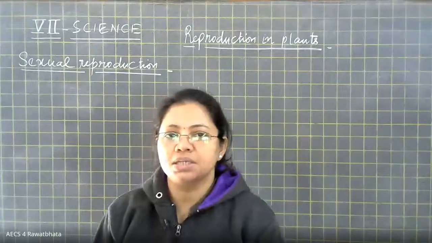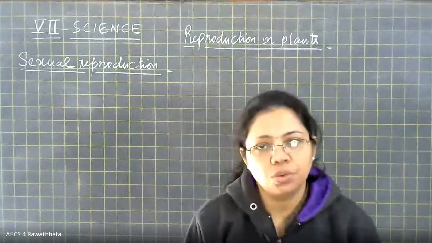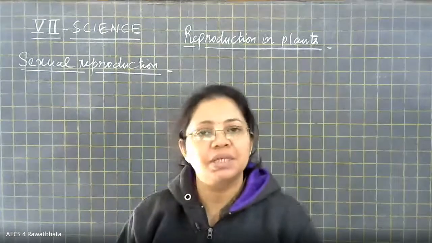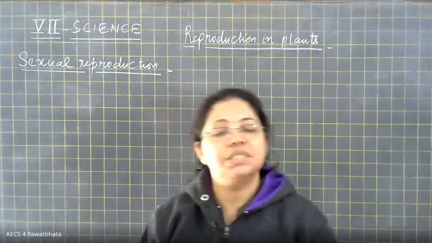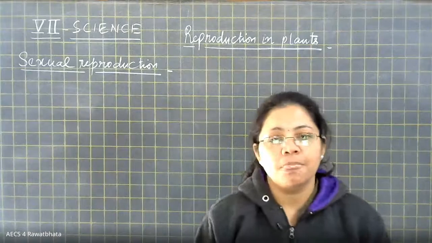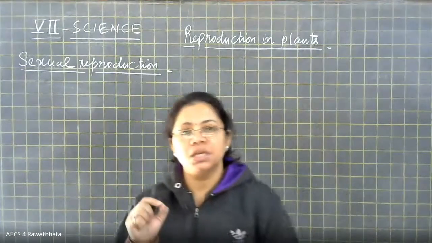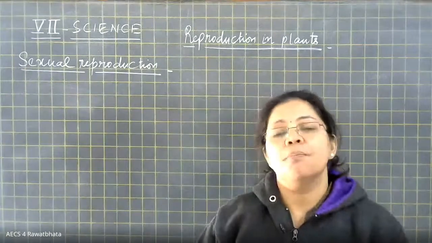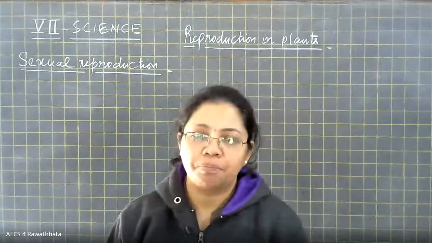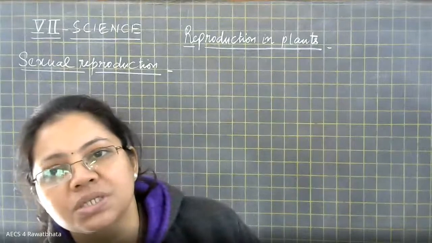Reproduction in plants. Some important methods which I discussed with you were fragmentation, budding, spore formation, and vegetative propagation, right? So let me first ask certain questions from you. Give me two examples of those plants which reproduce by spore formation. Name any two plants which reproduce by spore formation.